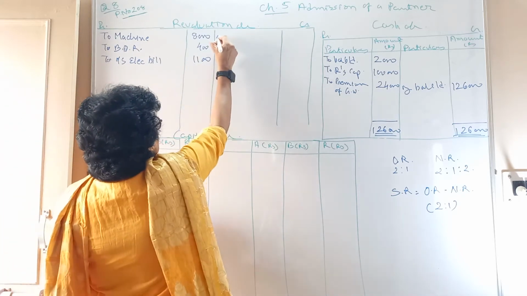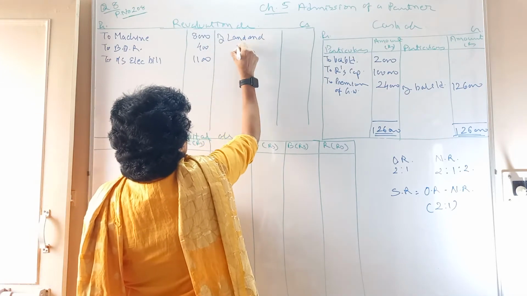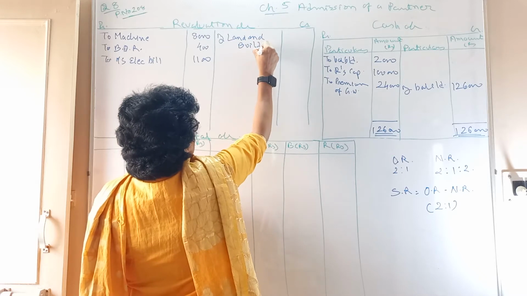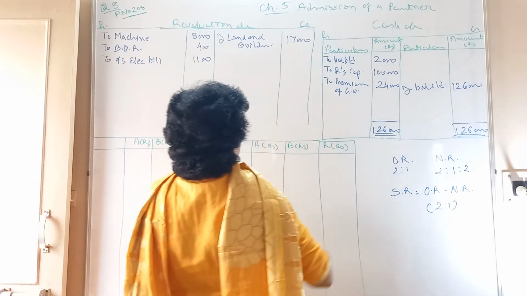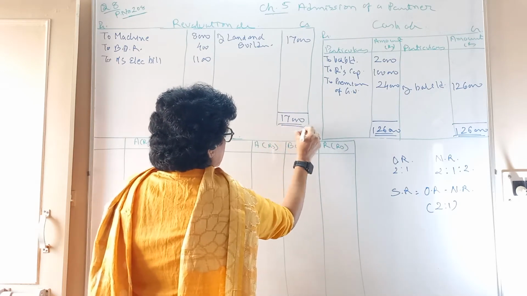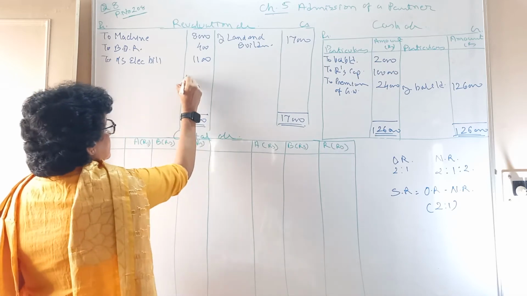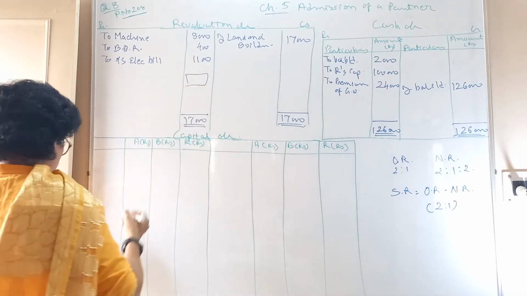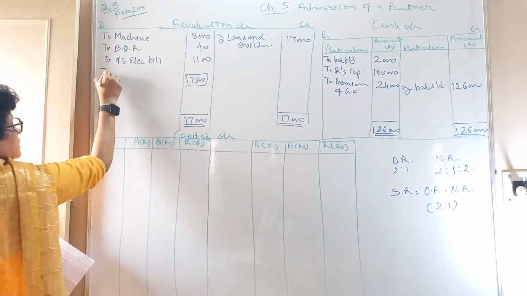Land and building value is increasing. So by land and building 17,000. These many things are there. So you can close the account. 17,000 is the higher side total. Put the same on the opposite side. Find the difference. You are going to get the difference 7,500. This is to be distributed among the partners.